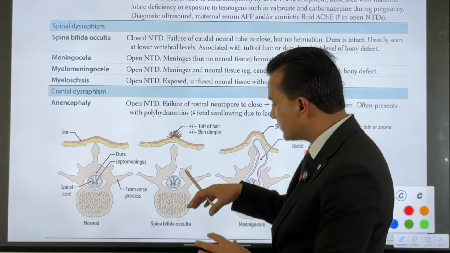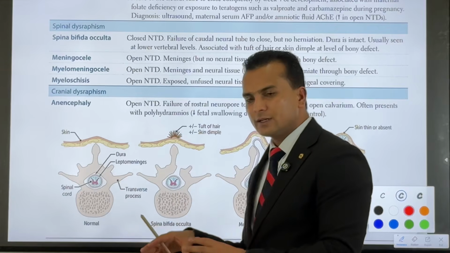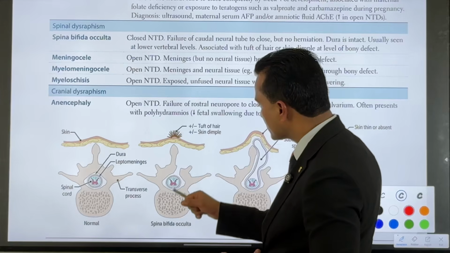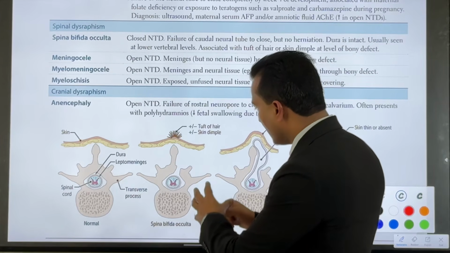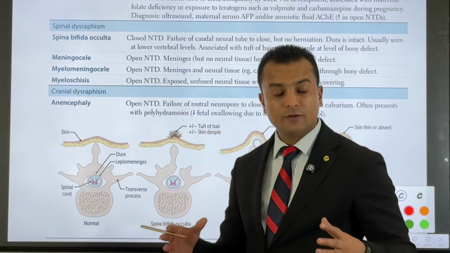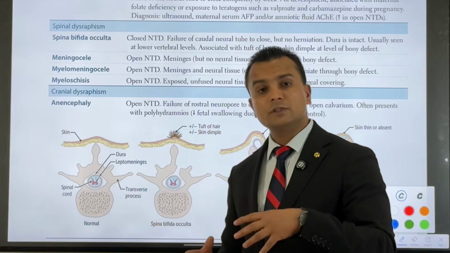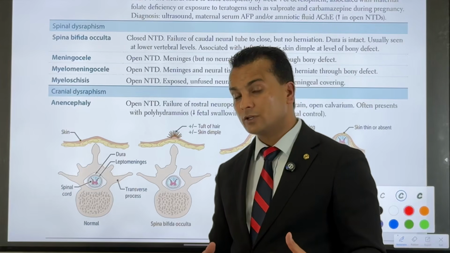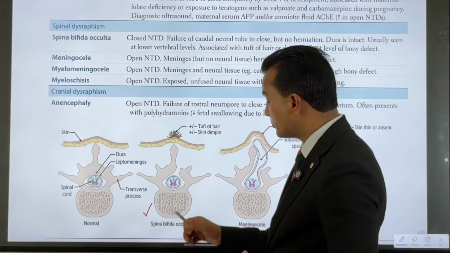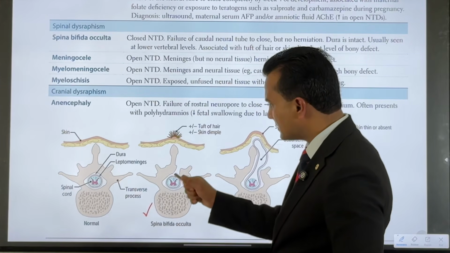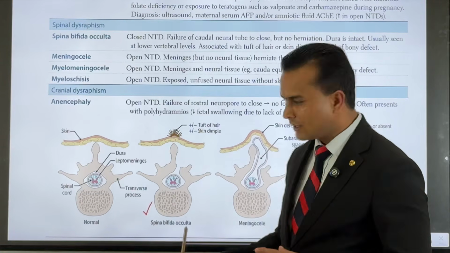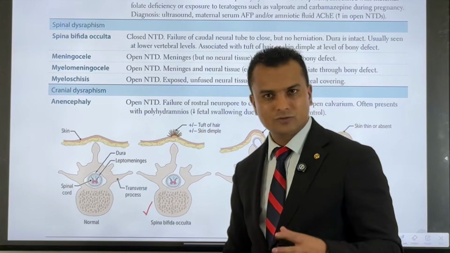You might witness such patients in the future, where there is no herniation or displacement of the structures of the neural tube, the nervous tissue or the meninges through this bony defect. These bony defects might be common due to deficiency of folic acid, or if the mother is using teratogenic drugs. You should understand that spina bifida occulta is the most common neural tube defect, but it is not so severe because there is no displacement, herniation or protrusion of structures relating to the neural tube or the nervous system.